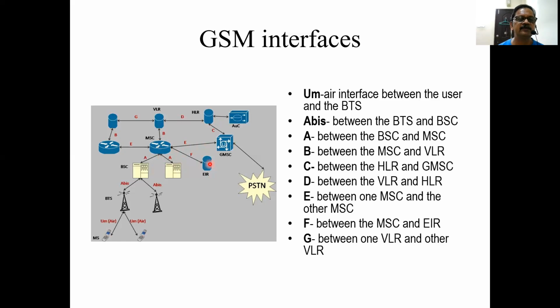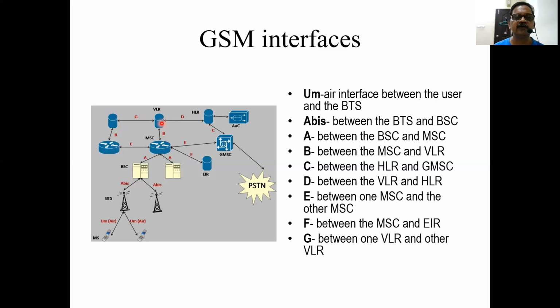Then you can see the G interface, the interface between two VLRs. This is one VLR parented to this MSC, and this is another VLR parented to this MSC. The interface between VLRs is known as the G interface.